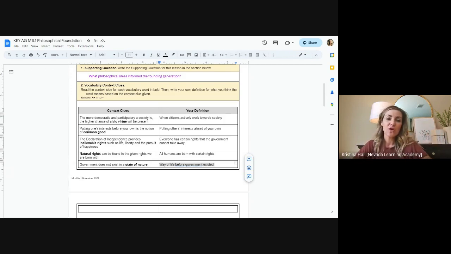Also, as we go through, we'll be doing different sections. There's a checking for understanding question, so I'll go over that with you on Thursday. A lot of times those checking for understanding questions are questions that you will possibly see on the quiz. So I'll give you that little hint that you want to make sure we're not skipping those, because that's an easy way to think, this might be a question on the quiz that I can study and make sure I know. If I get the same question, then I should be good to go.